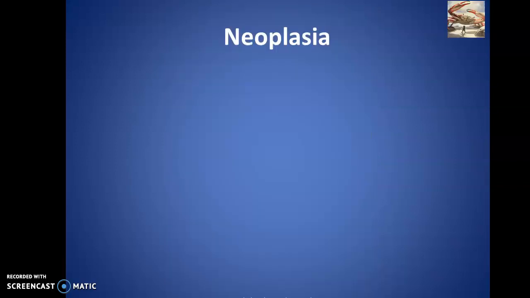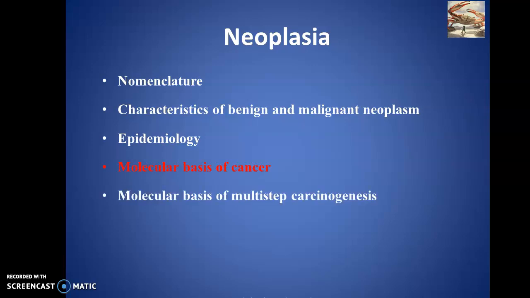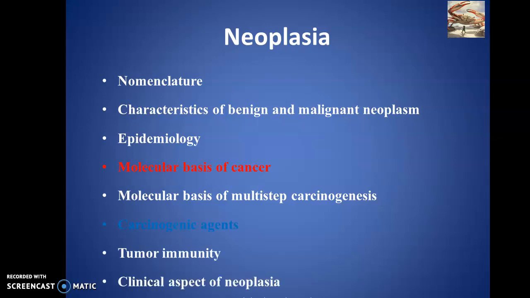With this in mind, we will today study about the nomenclature of the different tumors, characteristics of benign and malignant neoplasms, their epidemiology, molecular basis of cancer, molecular basis of multi-step carcinogenesis, carcinogenic agents, and the concept of tumor immunity, and also clinical aspects of neoplasia.